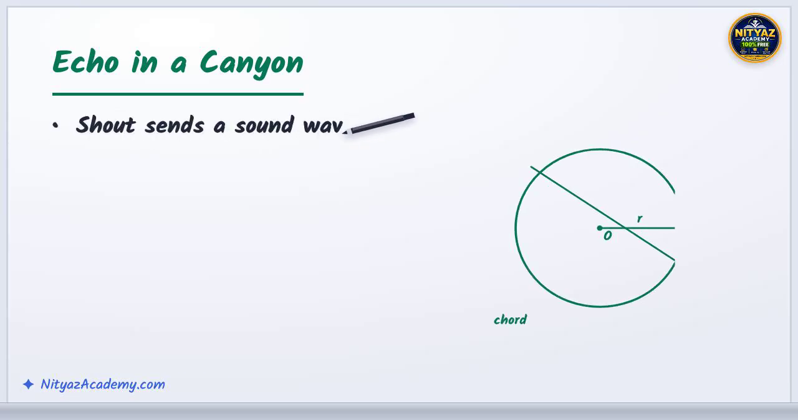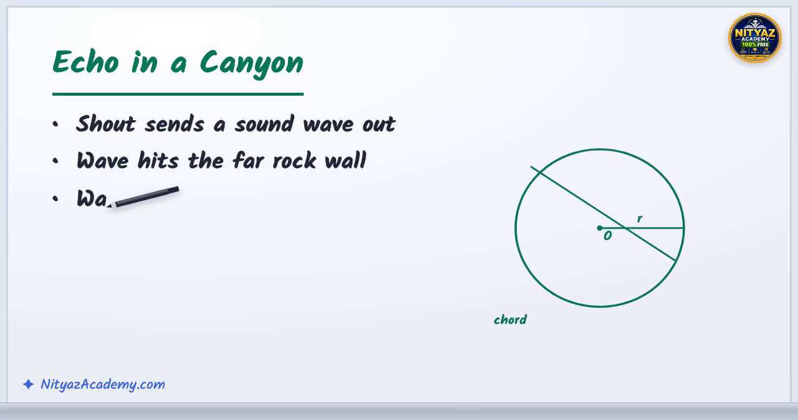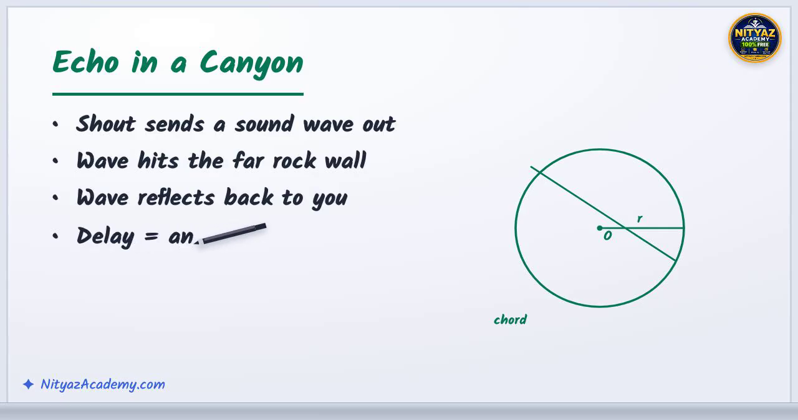Stand in a canyon and shout, and a moment later you hear yourself again. Your voice sends sound waves racing through the air until they strike the distant rock wall and bounce back, just as a ball reflects off a surface. The delay you hear is simply the time the wave took to travel out and return. That reflection of sound is what we call an echo.